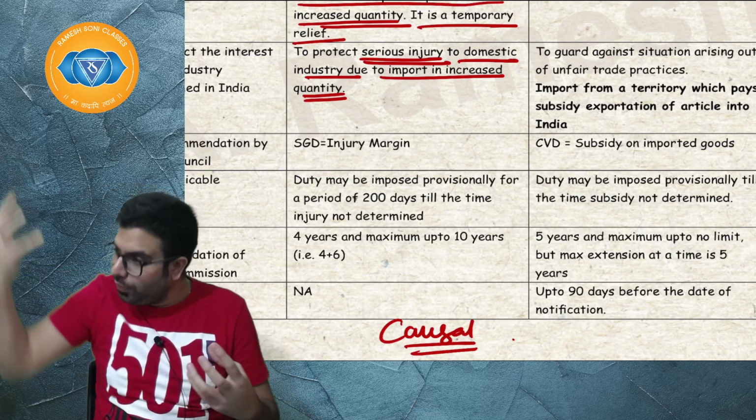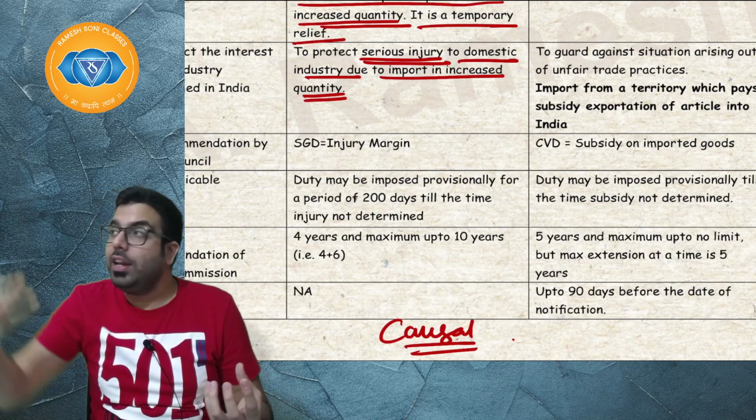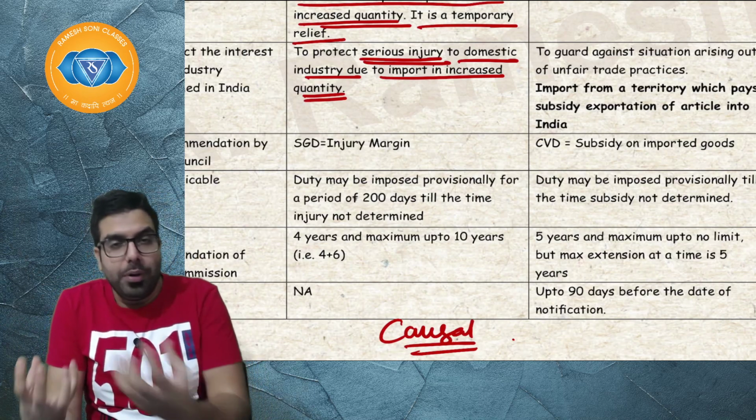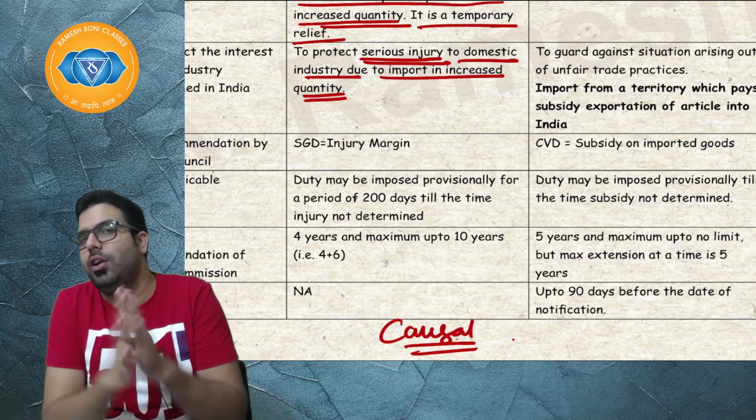The cause of huge imports or increased imports, because of that cause there has to be an injury to the domestic industry. Only then safeguard duty can be imposed.